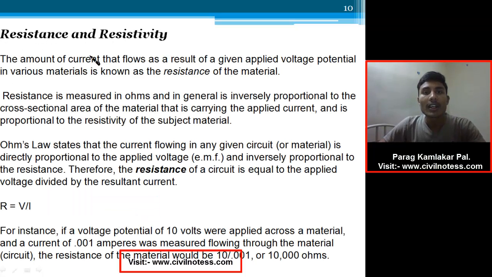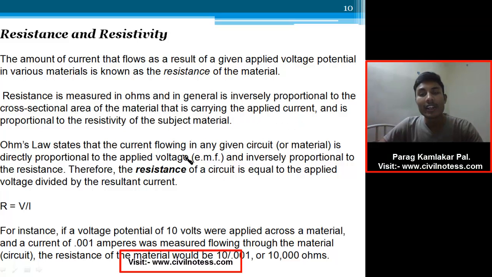The amount of current that flows as a result of a given applied voltage potential in various materials is known as the resistance of the material. This is a definition you have to write in the examination as the first line. Resistance is measured in ohms, and it is generally inversely proportional to the cross-sectional area of the material carrying the applied current.